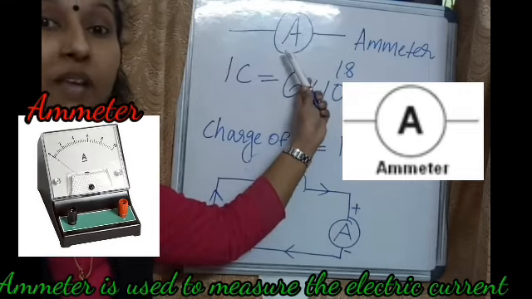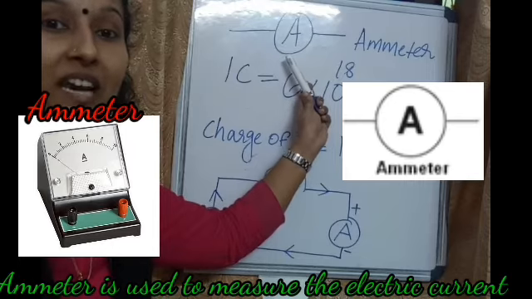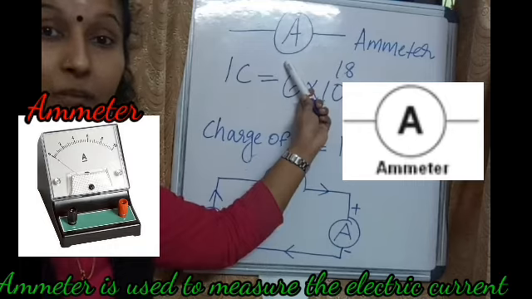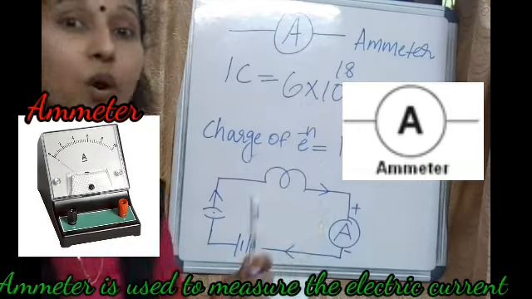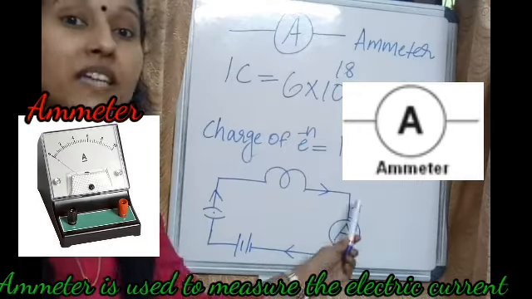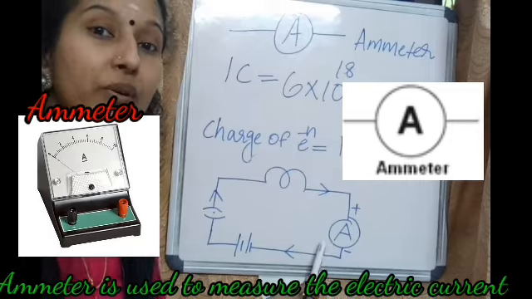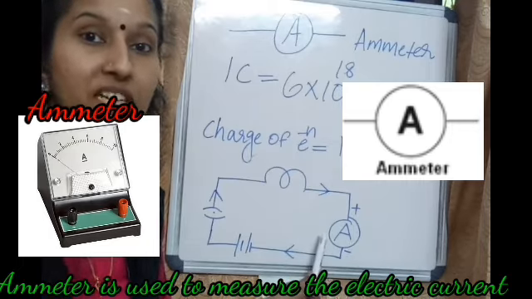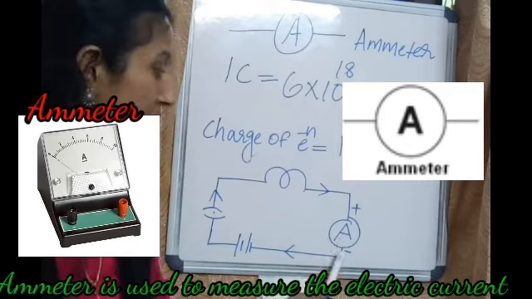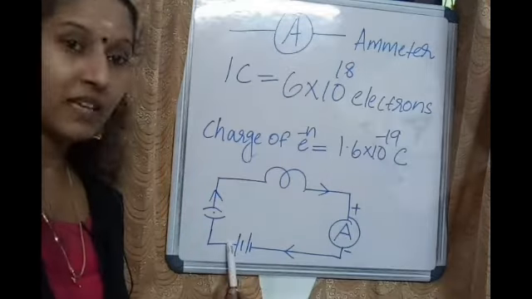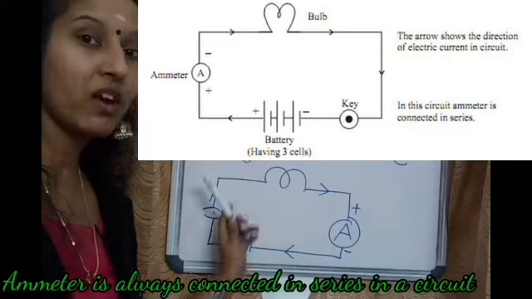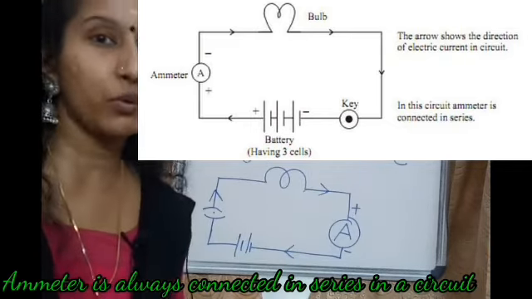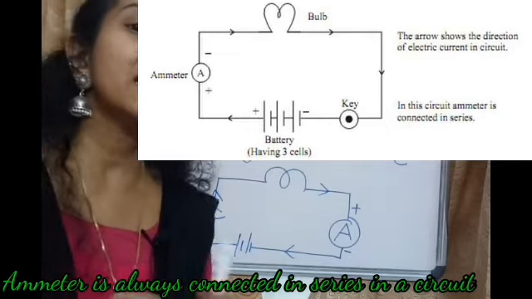Ammeter is the device used to measure the electric current, and this is the symbol for the ammeter. Another very important thing, ammeter is always connected in series to the circuit. Series means end to end. This end to this end. So this way of connection is series. So ammeter is always connected in series to the circuit.